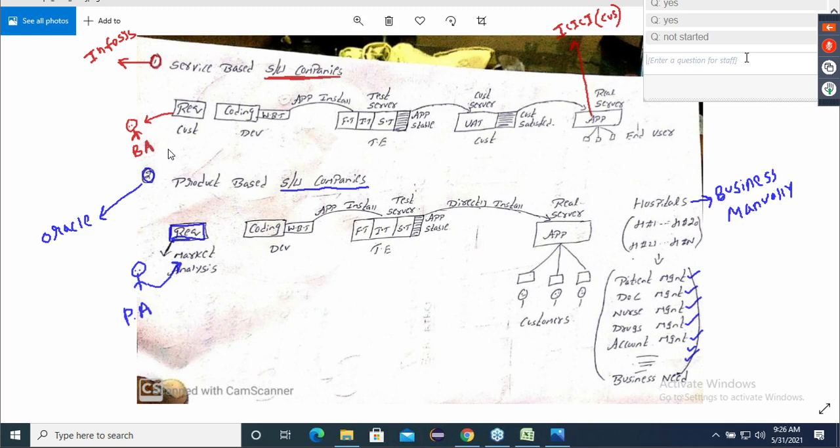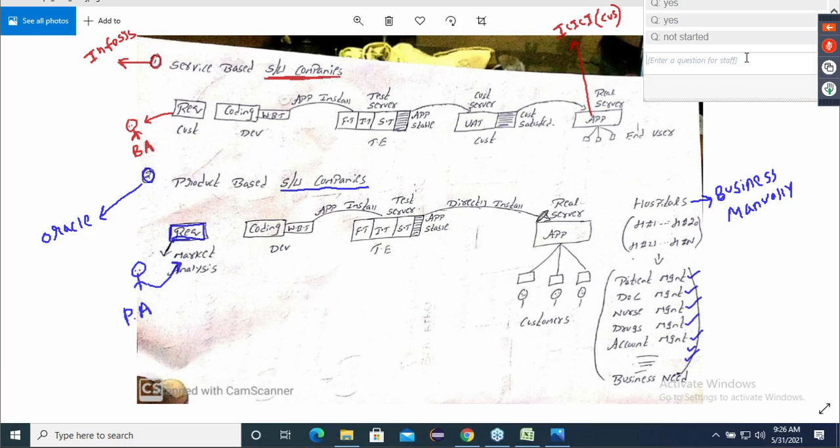Correct. They don't have a customer. Second thing, can they go to every hospital and say, hey, hospital, do UAT, do UAT, do UAT? That is also not possible. So everyone is giving the correct answer. Sir, they don't have customers. So there is no question of UAT.